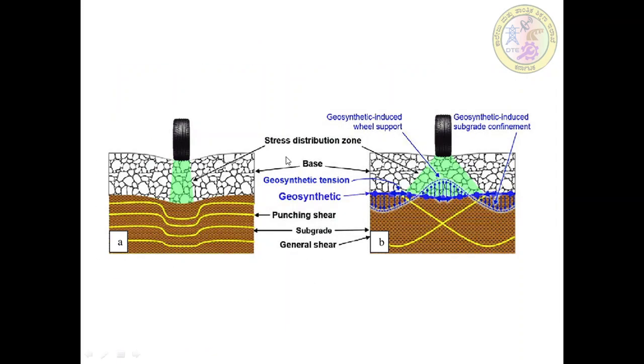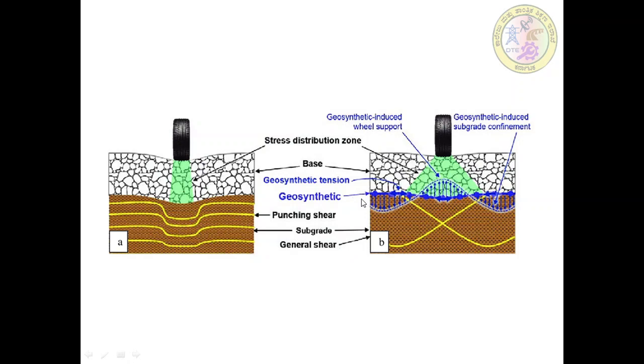So here we have a cross section of the paved surface. When the wheels and loads are on the road, what will be the effect here? This is without geosynthetic and this will be with geosynthetic. Apply the load. What will be the effect? The base, punching shear, subgrade and general shear. The stress distribution goes directly to the soft soil, and there will be an effect of punching shear. When you have a load on the road, the very critical condition is the punching shear. So check the subgrade and general shear.